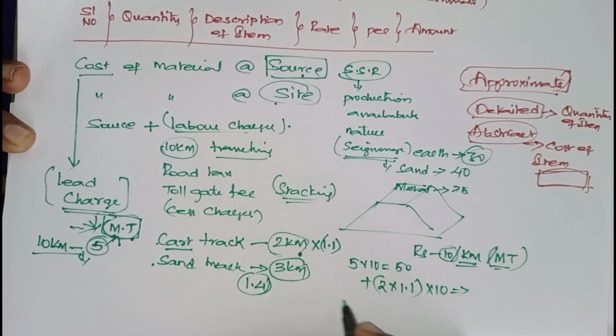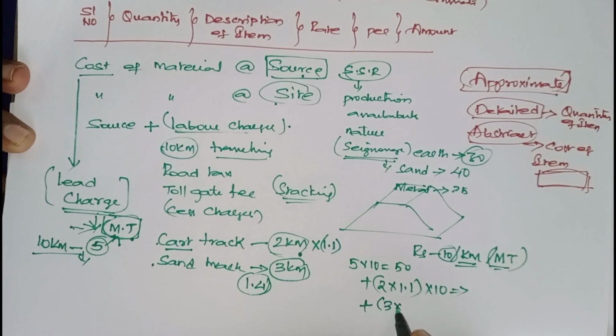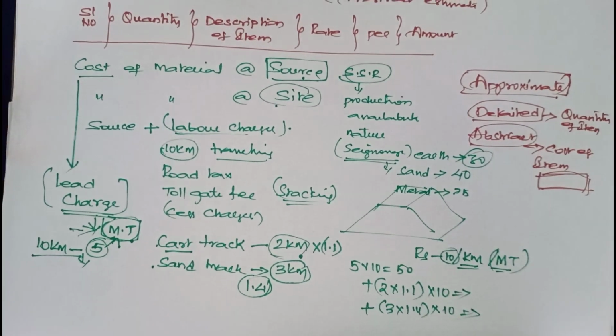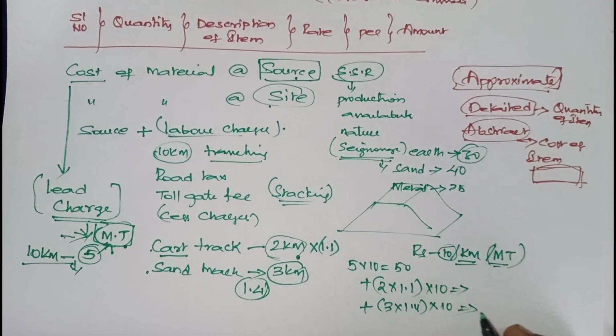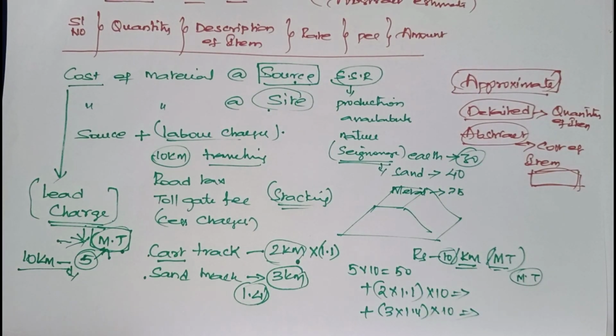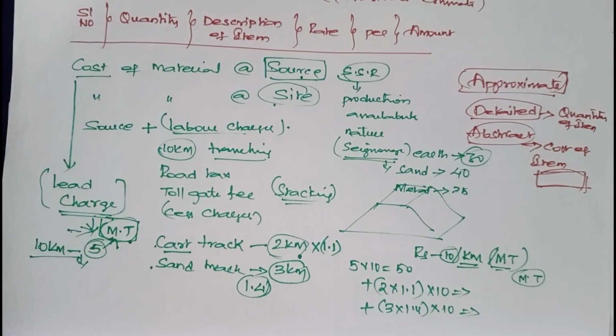So for the kilometers we traveled, 3 into 1.4 into 10, equivalent to road. This 1.1 is equal to 1, like that. We are converting into metal road, because fuel consumption will not be the same. This is all about the standard data book and standard data.